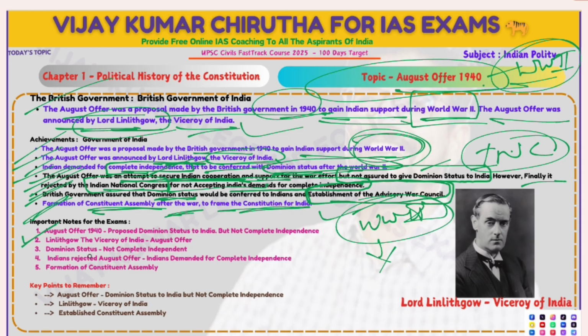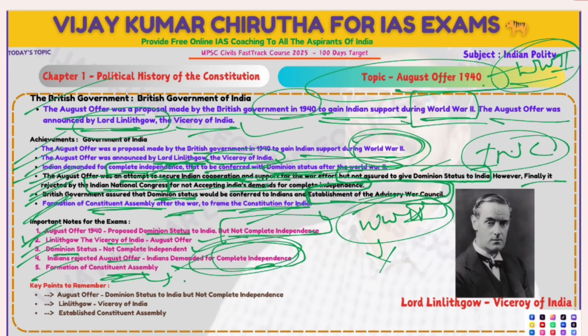Some important notes related to the August Offer. It proposed dominion status for India, but not complete independence. There was only dominion status, not complete independence. Linlithgow was the Viceroy of India at that time, and he gave the August Offer. Remember that Indians rejected it. The INC rejected it because India was demanding complete independence. It also proposed a Constituent Assembly to frame the Indian Constitution.